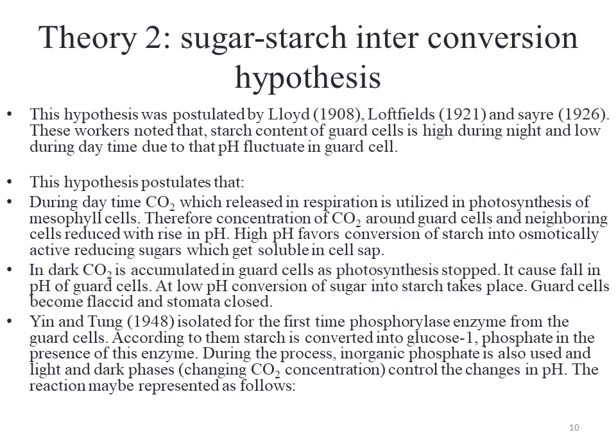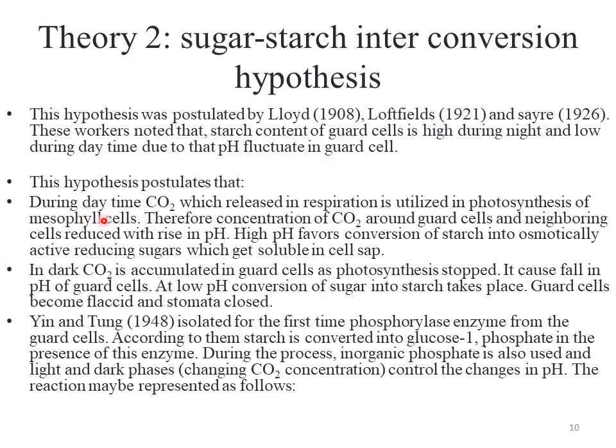Based on these criticisms, the next theory was launched, which is called the sugar starch interconversion hypothesis, which basically explains that the guard cell has low starch and sugar contents during day and night, and due to the presence of the starch and sugar contents of the leaf, there is a fluctuation in the pH of the guard cell. So this interconversion of sugar into starch and starch into sugar fluctuates the pH of the cell, and in response to this fluctuation, guard cells open and close.